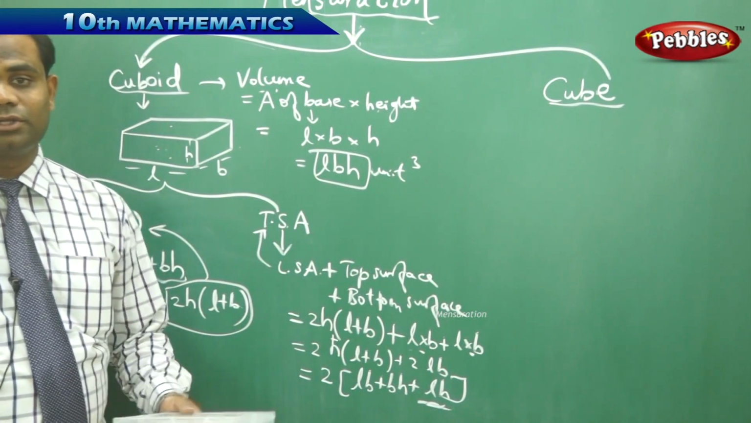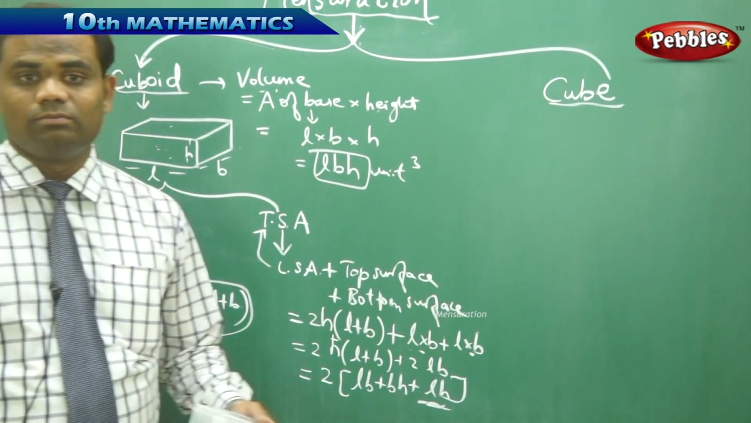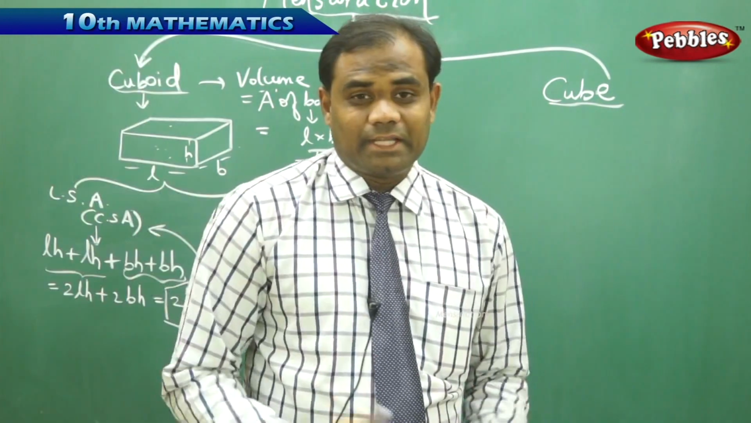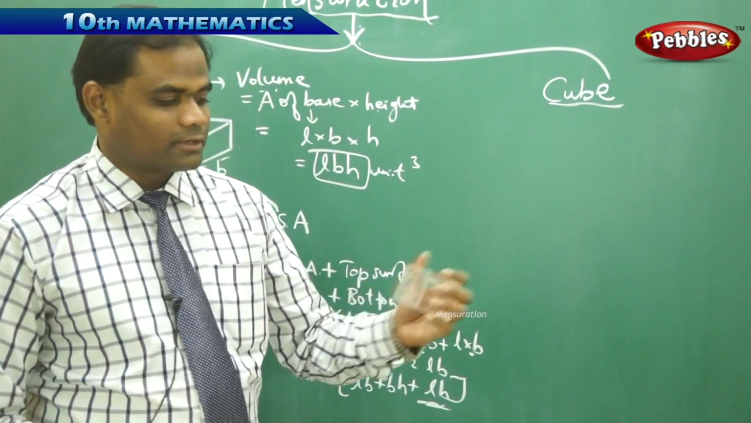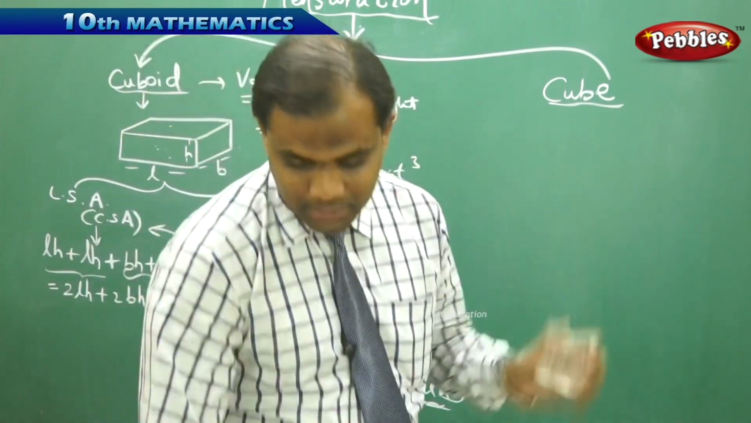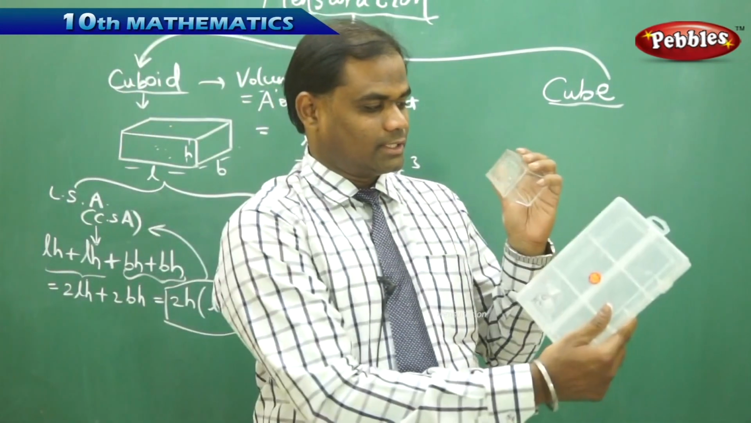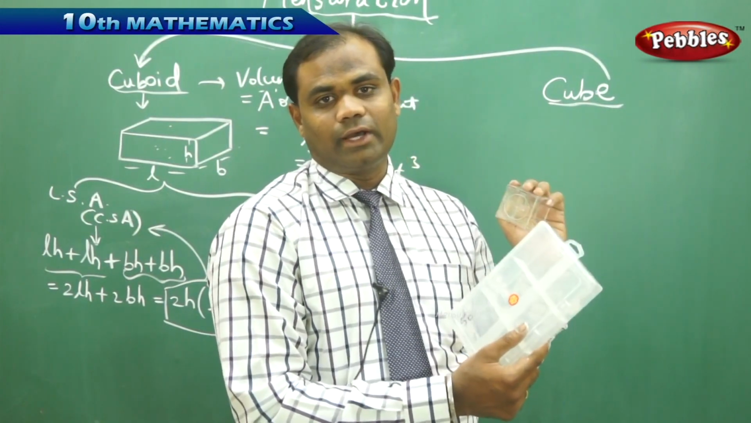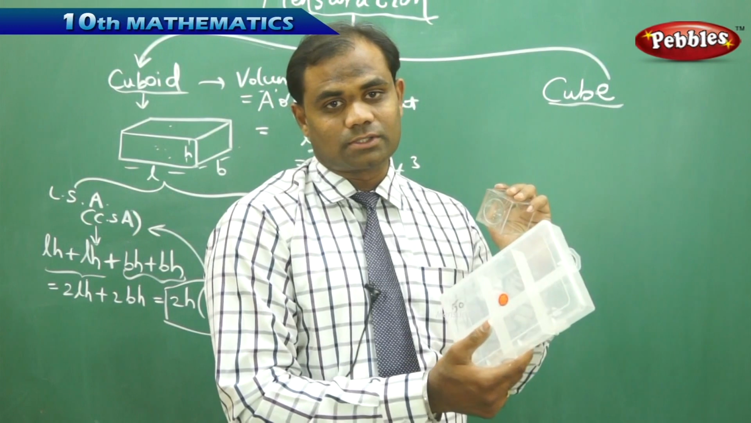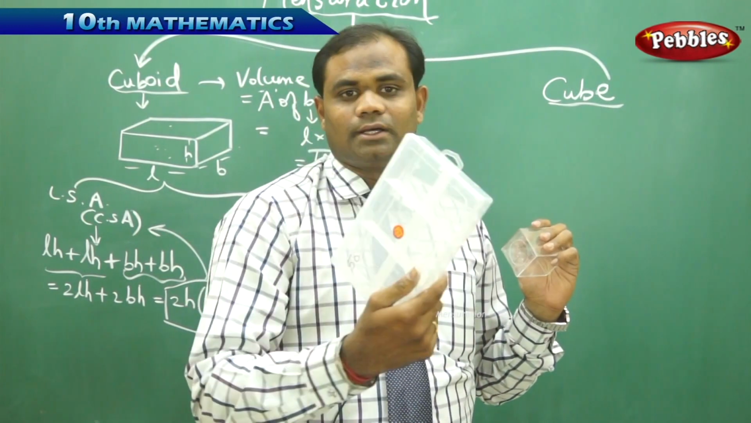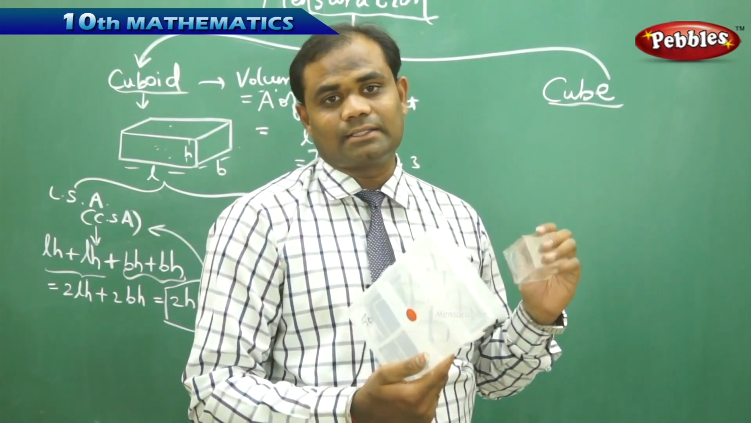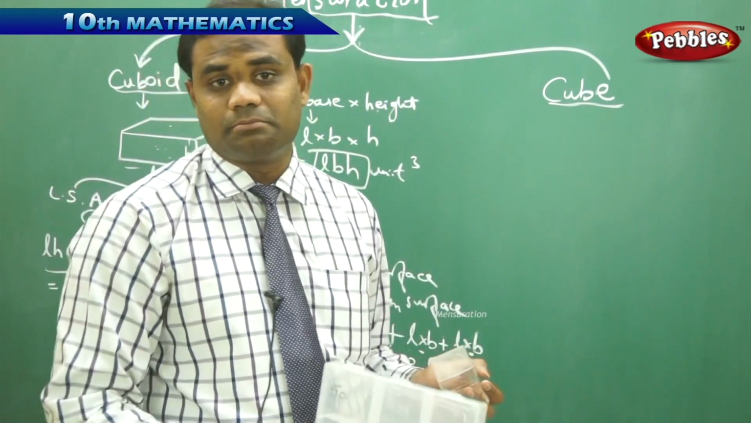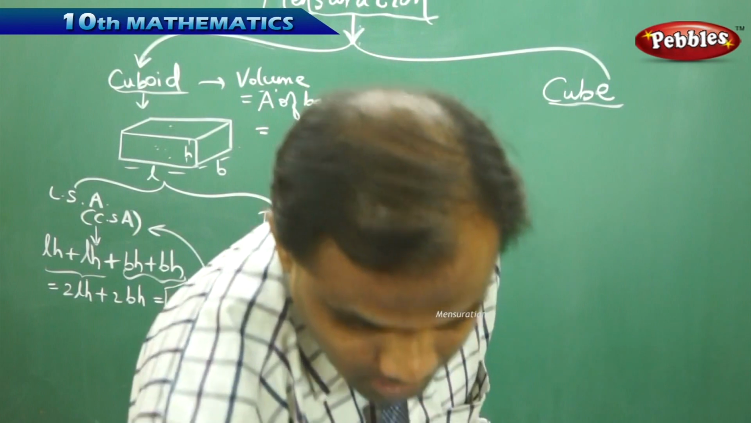Now coming to the cube. What is a cube and how is a cube different from the cuboid? What is the difference between a cube and a cuboid? They have their own definitive meanings, because in a cuboid the length, breadth and height have different dimensions, but in a cube, each of length, breadth and height are the same.